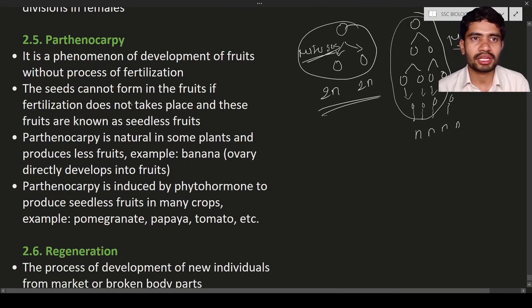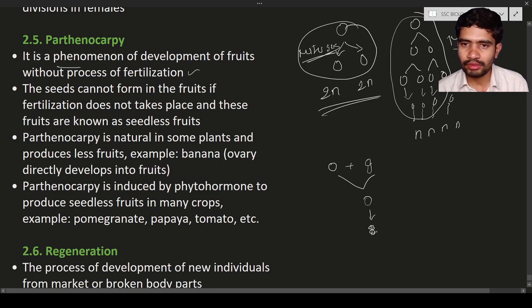Next is parthenocarpy. Parthenocarpy is nothing but a phenomenon of development of fruits without fertilization. Let us consider these are the ovules, and these are the pollen grains. When the pollen grains and ovules fuse together, you will see the formation of the zygote. The zygote will turn into an embryo, and the embryo will turn into a seed.